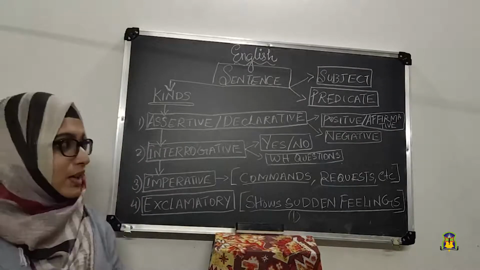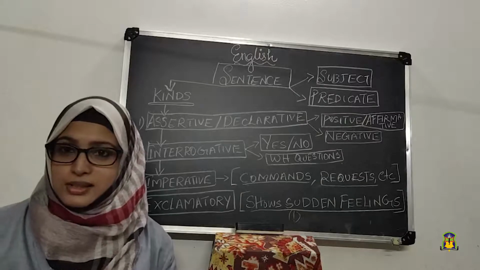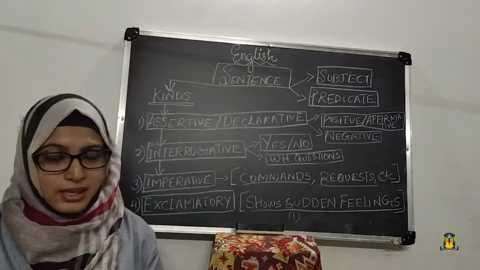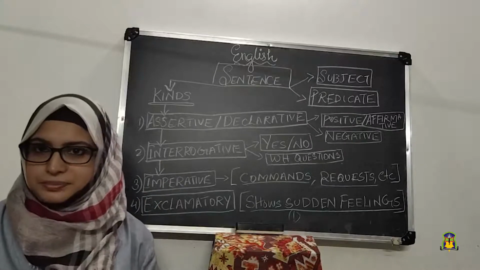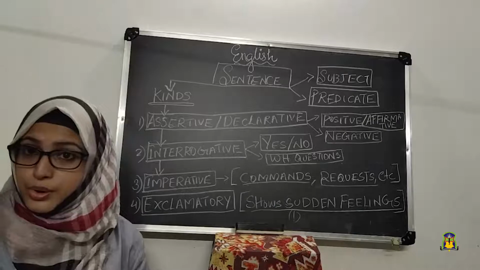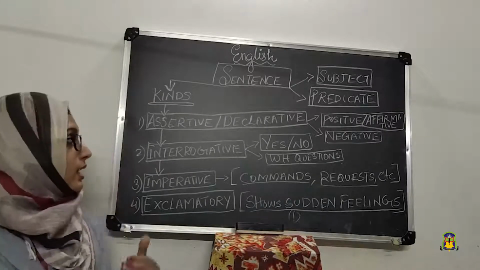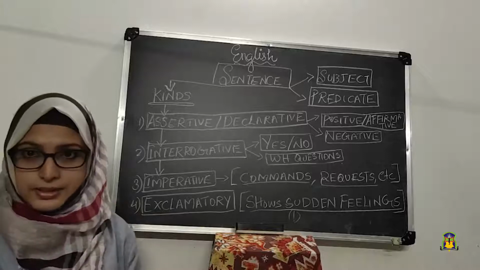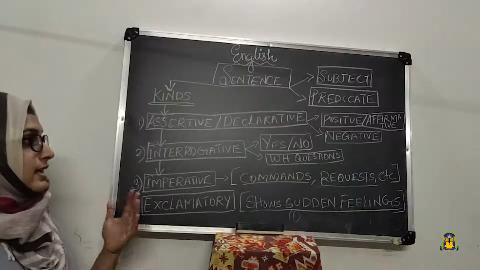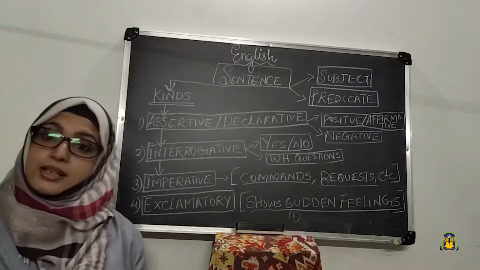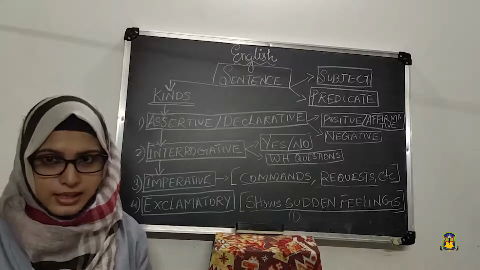Okay, so today we learned what a sentence is. A sentence is a group of words which makes complete sense, and it has two parts, subject and predicate. Subject can be a noun or a pronoun. Predicate will always have a verb in it. And we studied kinds of sentences. There are four types of sentences. First, assertive or declarative sentence, which is also subdivided into affirmative or positive sentence and negative sentence.